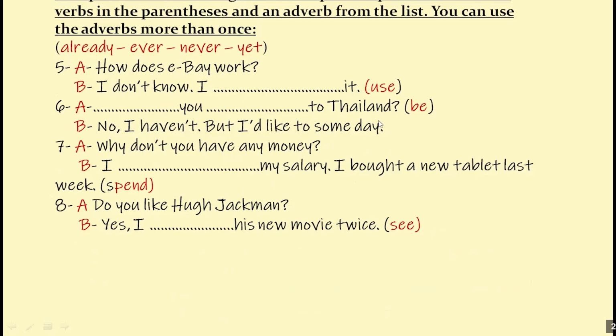Do the same thing. You're supposed to put these verbs in the present perfect and use one of these adverbs here. Take some time, think about it. Okay, I will now show you the correct answers.